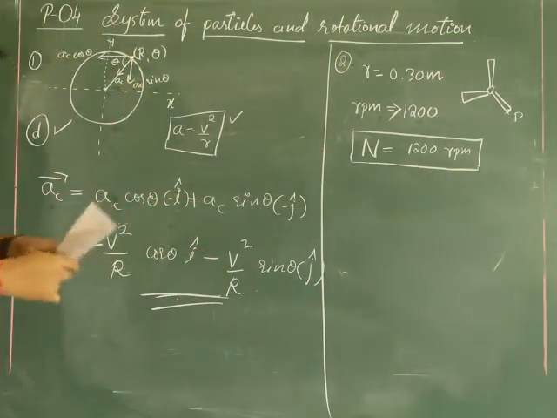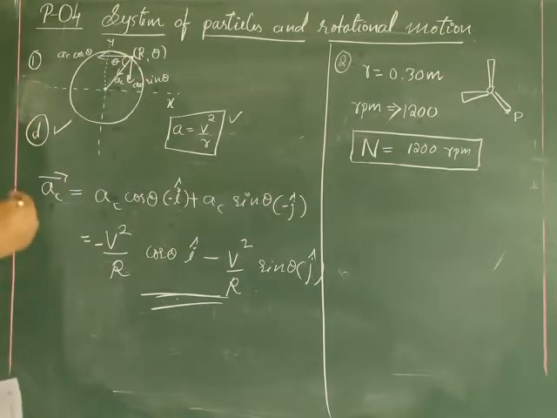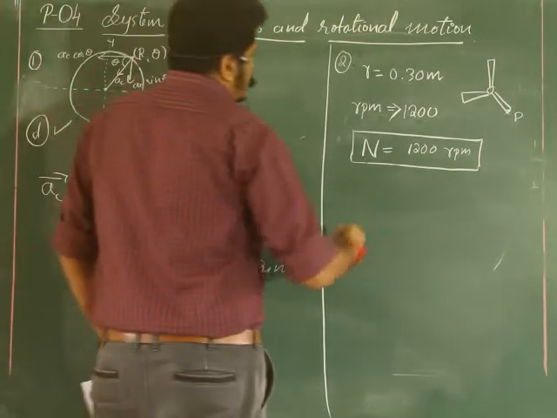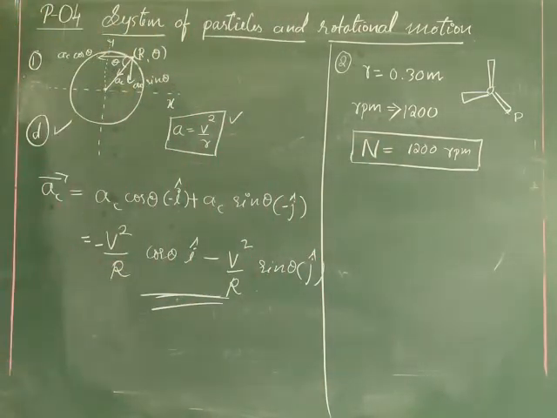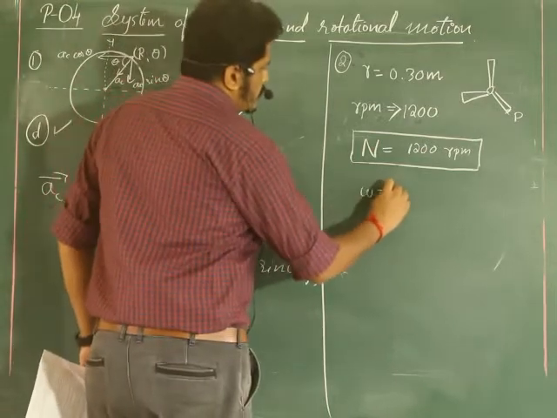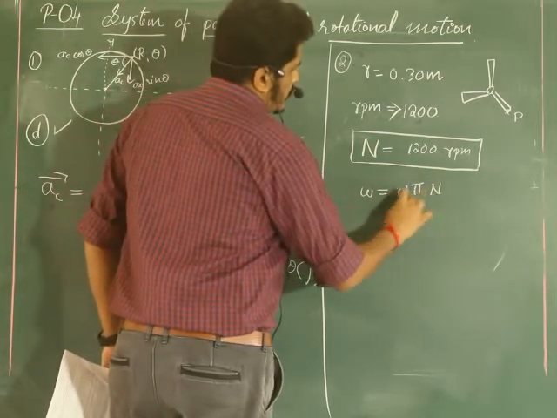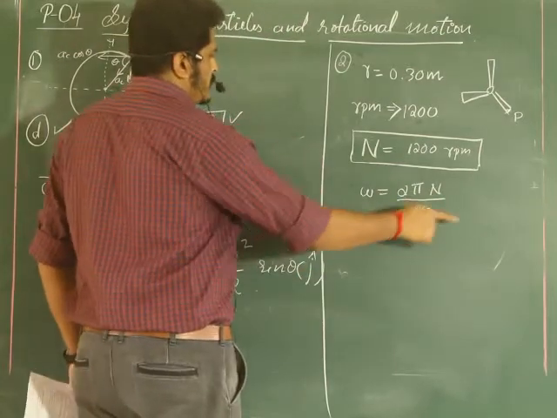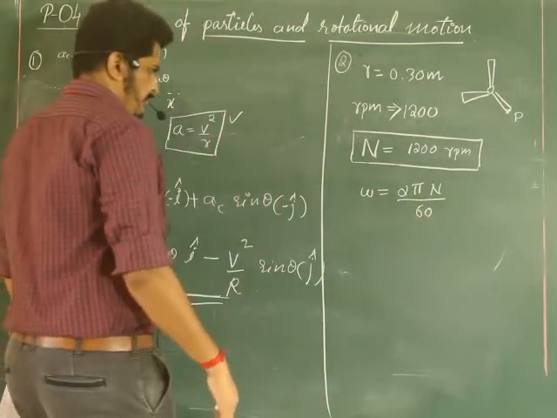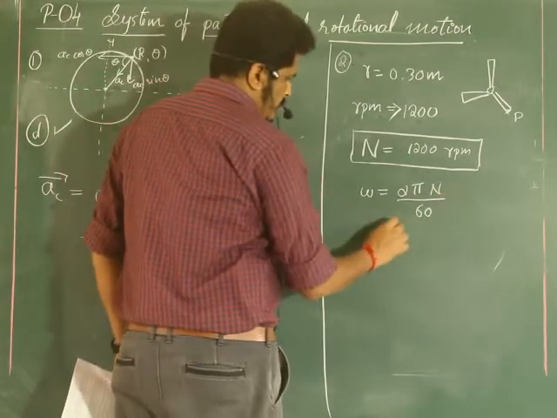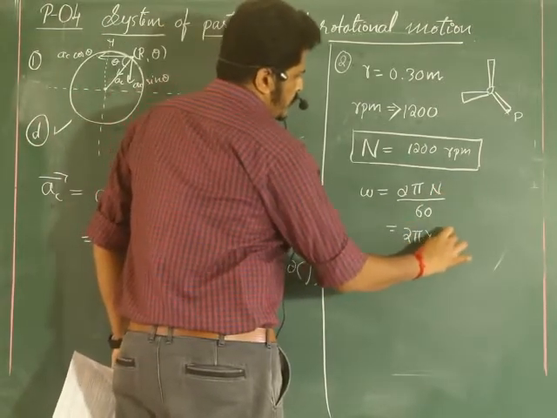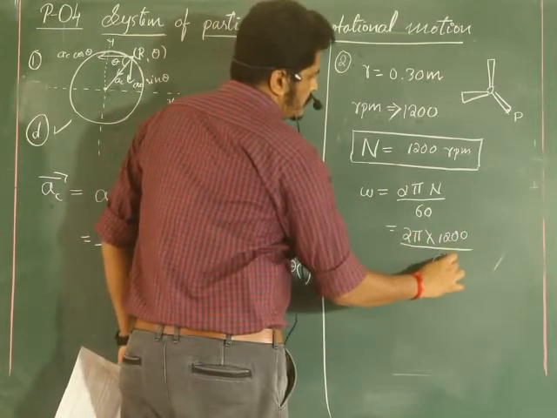Now revolution is there, and right now it is per minute. So how to understand this? What are the formulas basically there? This is rotational motion or circular motion, so we have got a set of formulas. What is that formula? Let us find the angular velocity. That is 2 pi N by 60. Why? Because it is per minute. Per hour means 60 into 60. Per second means divided by 60. So how much is it? 2 pi into 1200 divided by 60.